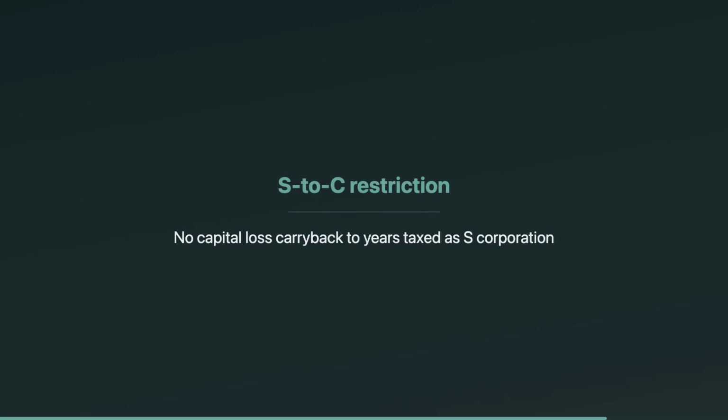Also watch for an S corporation history. A C corporation cannot carry back capital losses to a year when it was an S corporation. So if the company converted from S to C this year and has a net capital loss, the carryback window is effectively blocked. The loss will generally be carried forward instead, still treated as short-term in the future year.